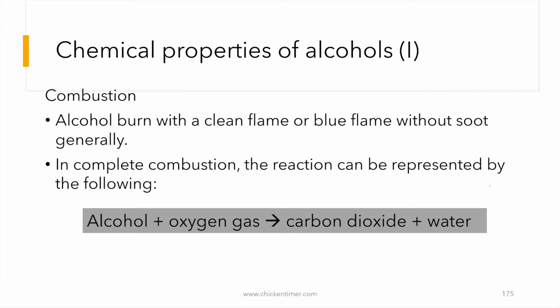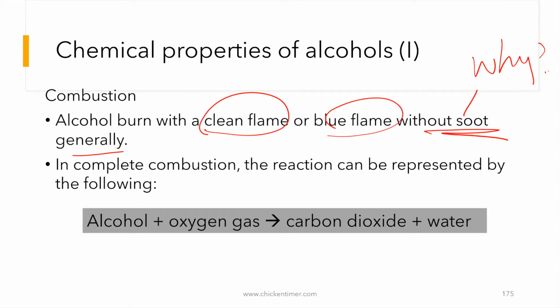Then all hydrocarbons and alcohols will be able to burn in oxygen, so combustion takes place. The alcohol will burn with a clean or blue flame without soot. Why? Because it's complete combustion. Alkenes also have complete combustion, but sometimes they produce soot too, so there is a higher chance of getting complete combustion with alcohol.